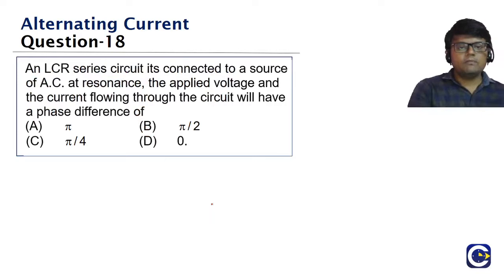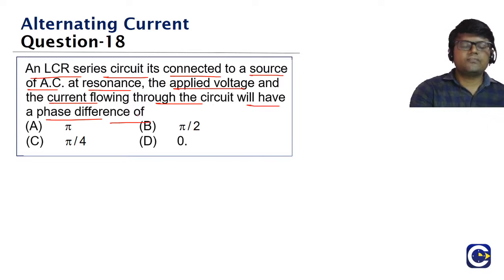Okay, guys, we'll go to the next question. In an LCR series circuit connected to a source of AC at resonance, what is the condition we are having? We are having the resonance condition. The applied voltage and the current flowing through the circuit will have a phase difference of.